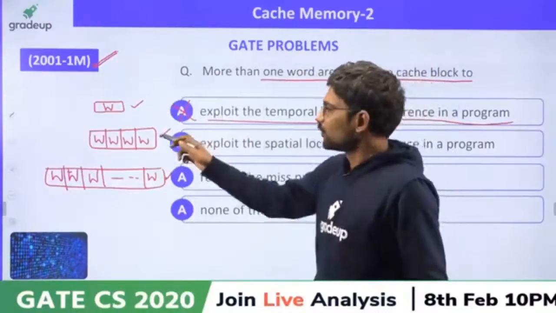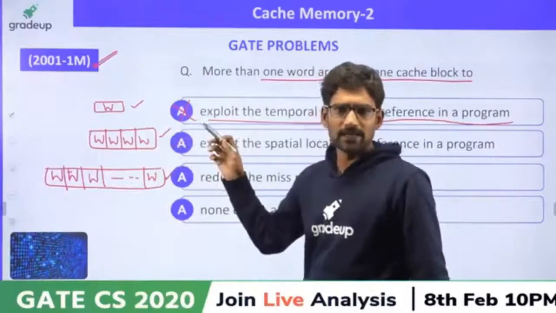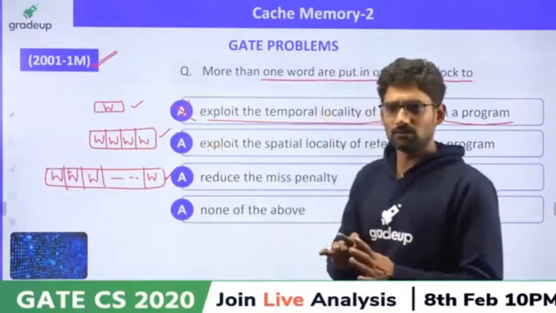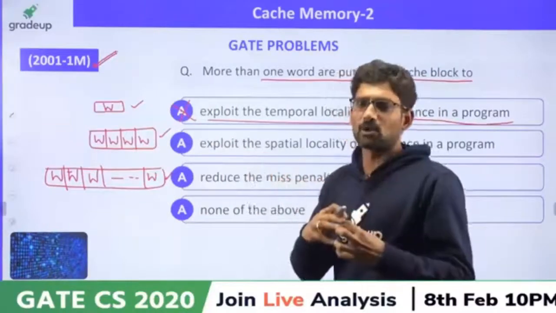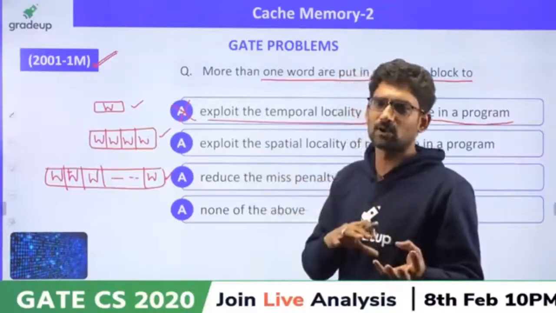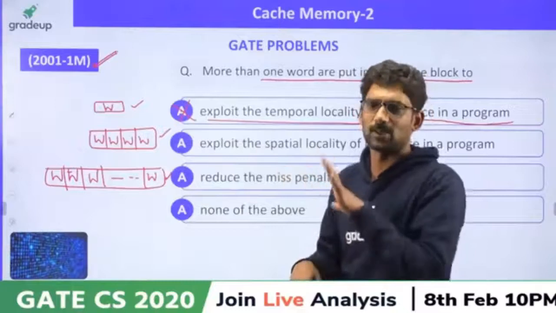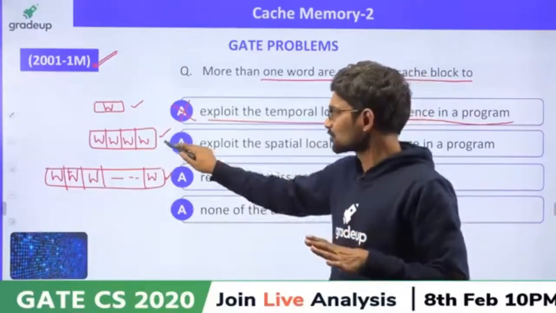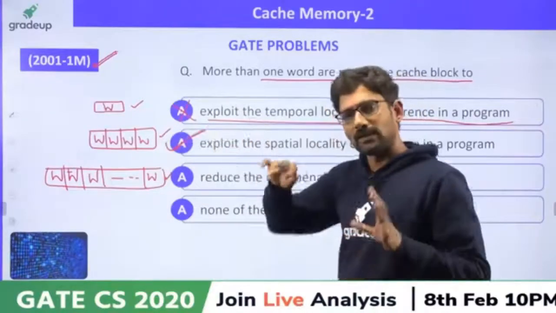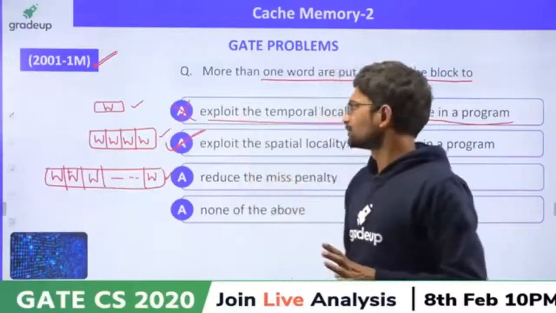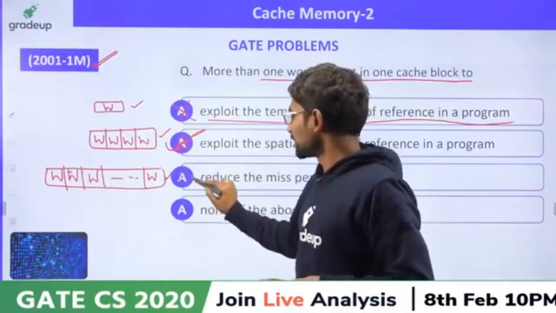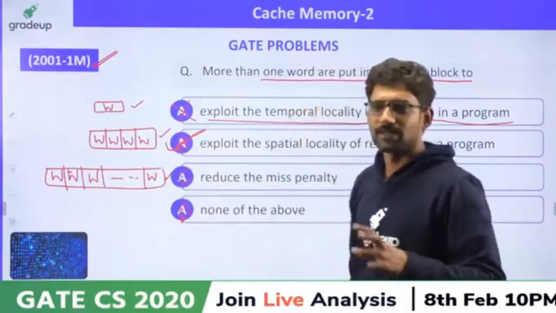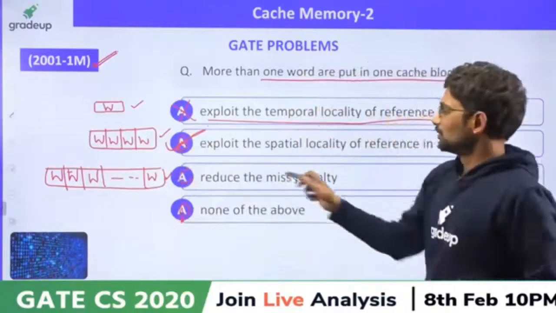So block size and spatial locality are related to each other. More block size, more words copied. Less block size, less words copied, according to spatial locality. Right? So this option is correct. All the options are labeled A, B, C, D, of course you can understand. Now, what is the third option?